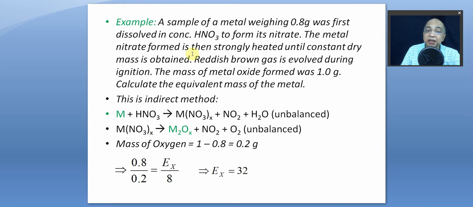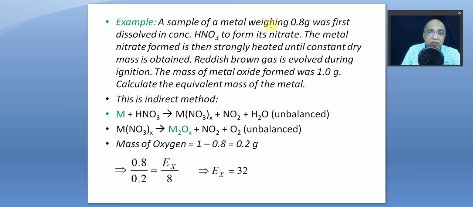The metal nitrate is then strongly heated until constant dry mass is obtained. A reddish brown gas is evolved during ignition, of course, along with oxygen. The mass of metal oxide formed was 1 gram.